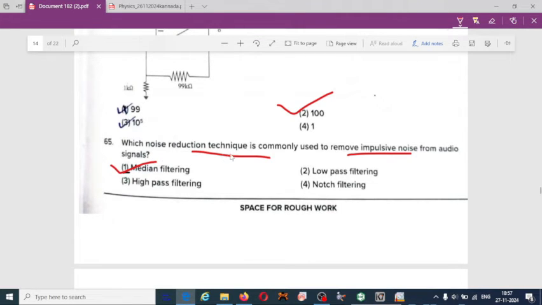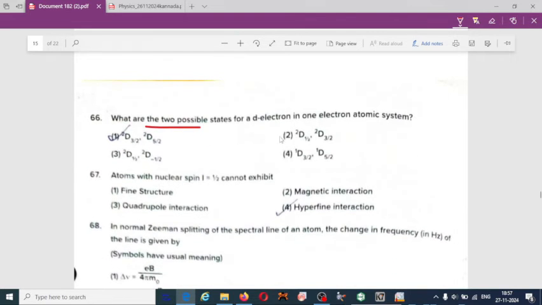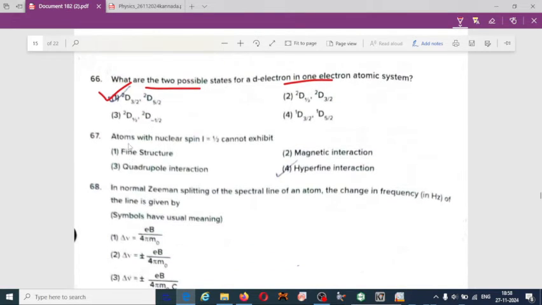So noise reduction technique commonly used to remove impulse noise from audio signals: median filtering. What are the two possible states of d electron in one electron atomic system? 66. First one, 2d 3/2, 2d 5/2. Atoms with nuclear spin I can't exhibit.